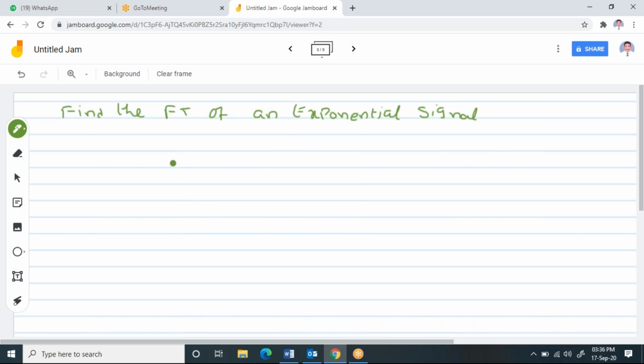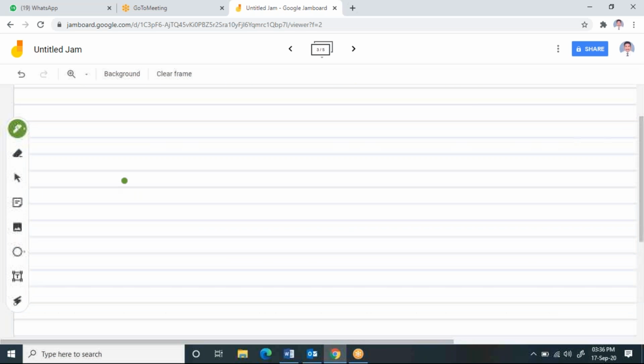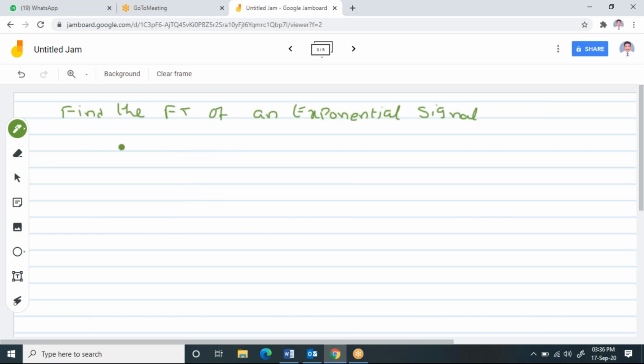Now, when I say exponential signal, I'm going to consider 3 cases. Please try to understand. When you see these 3 cases, you will understand the difference. First, note down, I'm going to solve case 1. I'm going to consider x of t as e power minus at u of t, with a greater than 0. This is the first case.